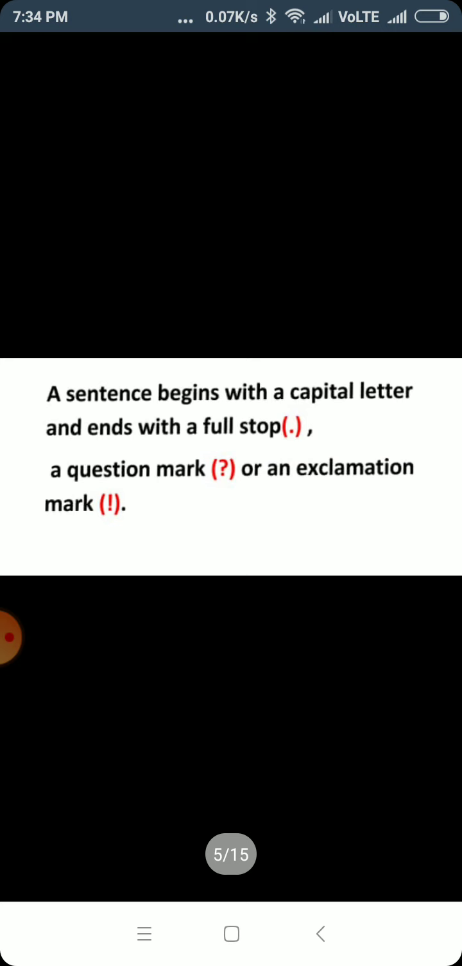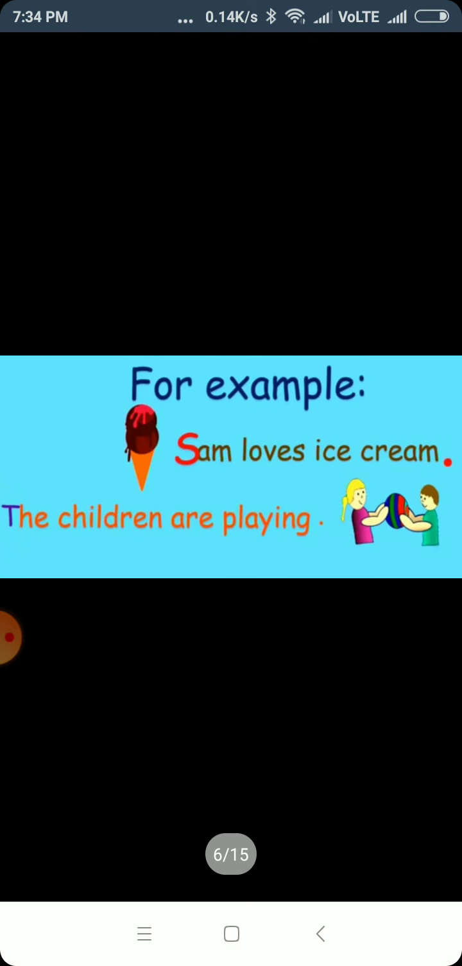A sentence always begins with a capital letter and ends with a full stop, a question mark, or an exclamation mark. For example, Sam loves ice cream. In this sentence, S is written in the capital form and the sentence ends with a full stop. Second example, the children are playing. Here the letter T is written in the capital form and the sentence ends with a full stop.